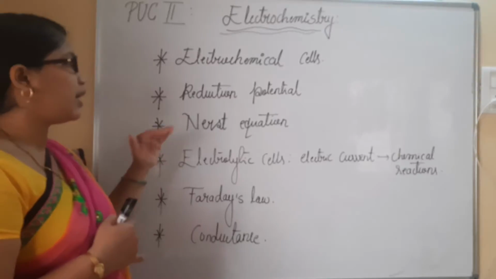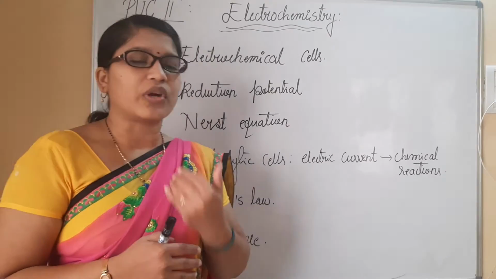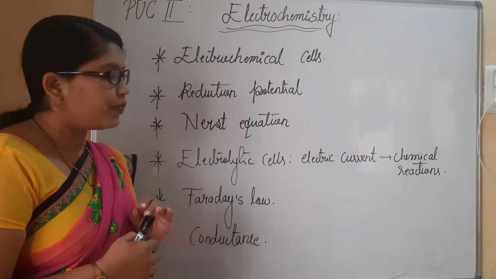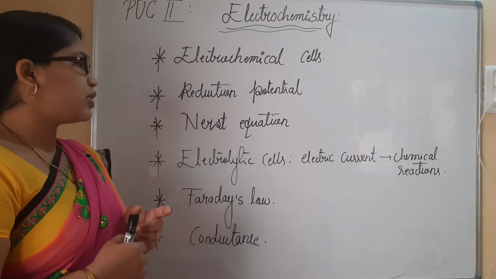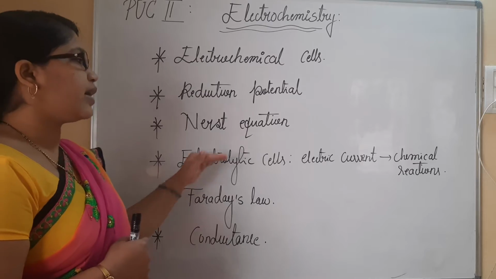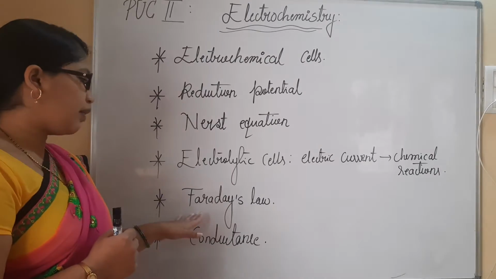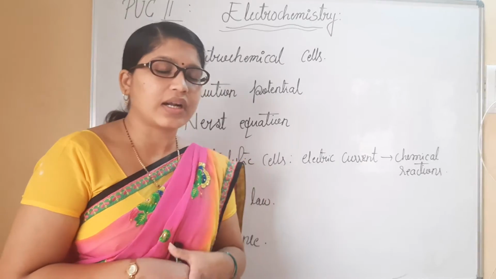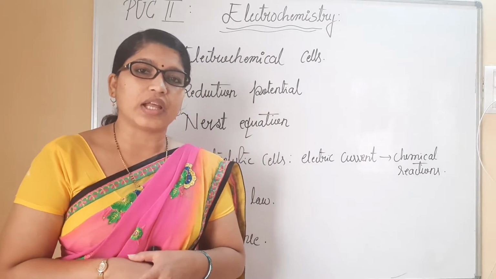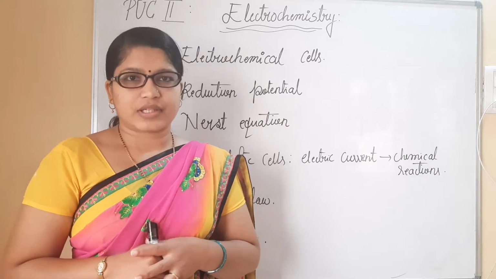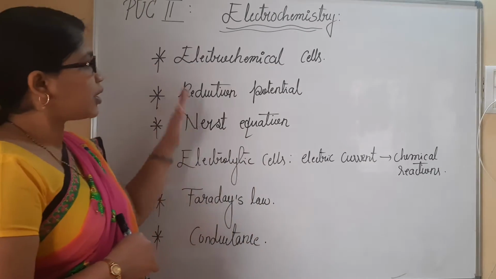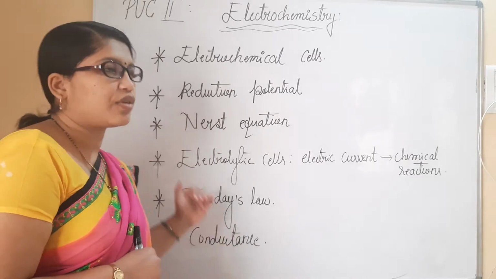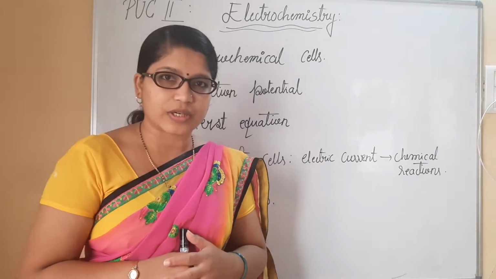Later we will understand the reduction potential, then the Nernst equation, then electrolytic cells. Then Faraday's law. Lastly, we will understand conductance, which is carried out with the help of electrolytes. These are the most important parts or subtopics of the chapter electrochemistry.